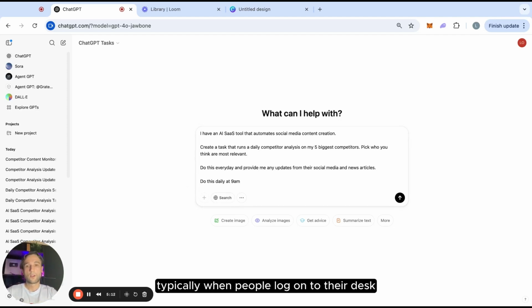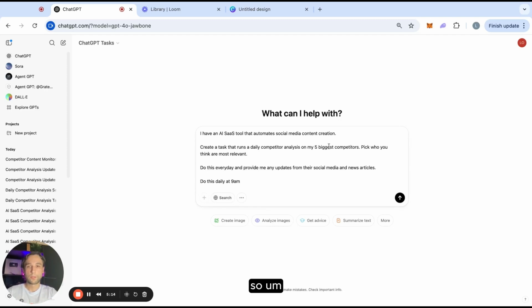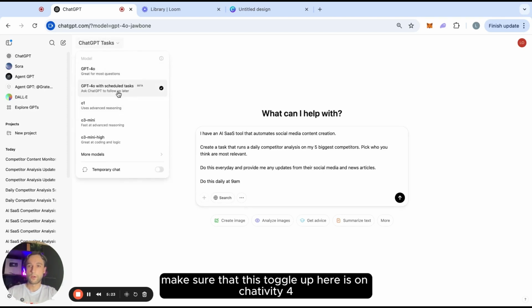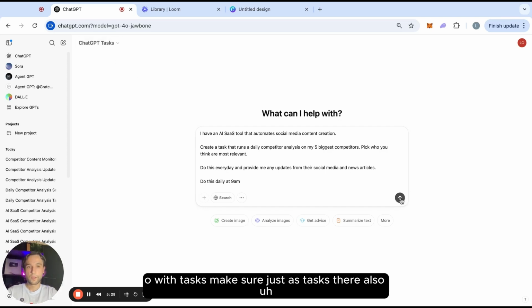9 a.m. is typically when people log on to their desk, so I think 9 a.m. is a pretty good idea here. So firstly, before you jump into this, make sure that this toggle up here is on ChatGPT 4.0 with tasks. Make sure it just says tasks there.